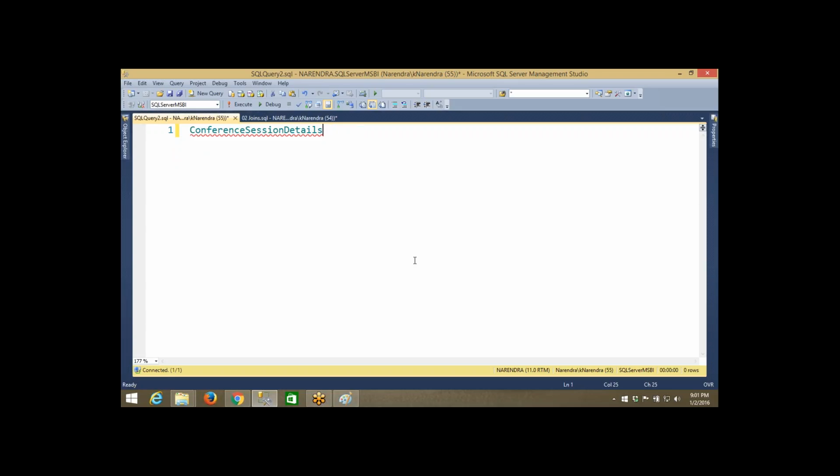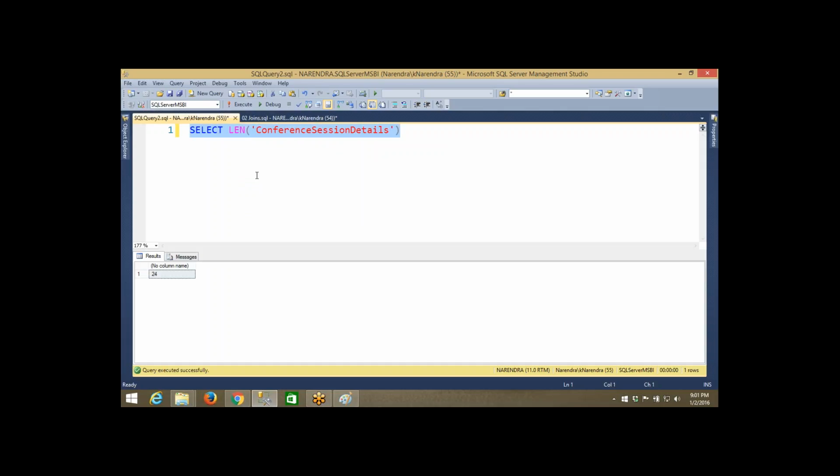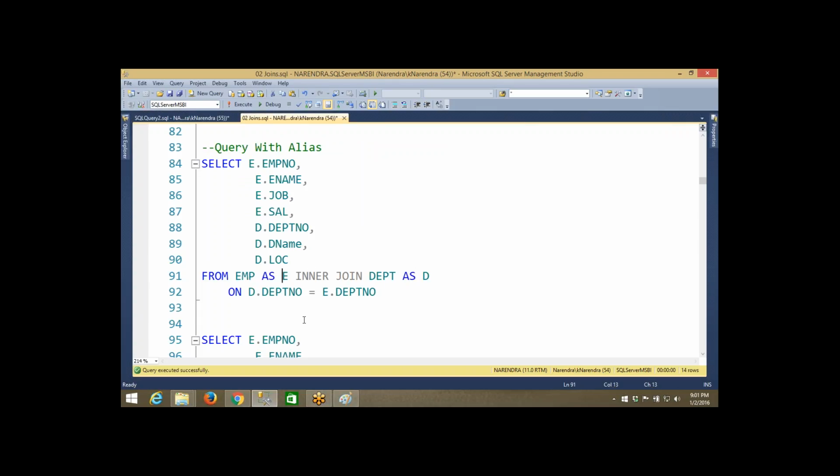The table name here is 24 characters long. Sometimes we will have tables that lengthy. Instead of that, we will write de like that. It will be very simple, no? Now e dot emp number, e dot e name, e dot job, e dot salary, d dot department number. It is very simple to write.